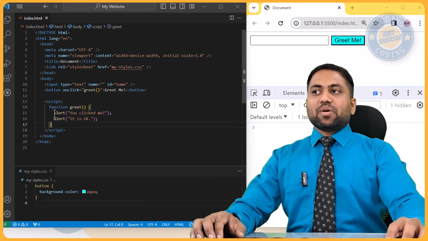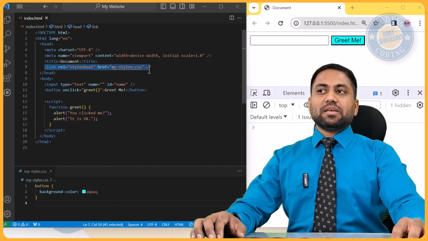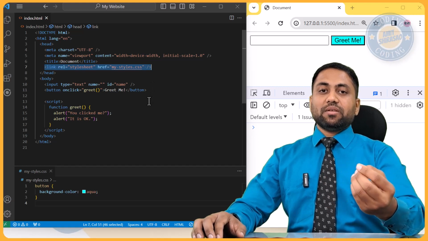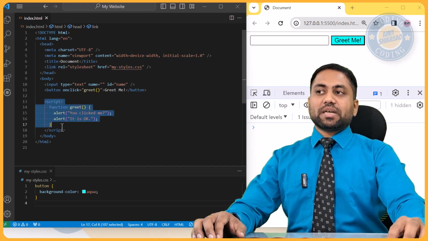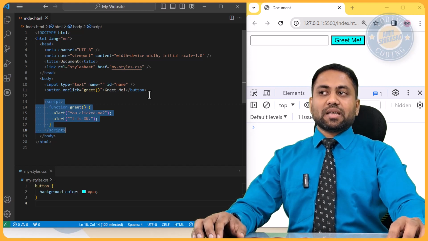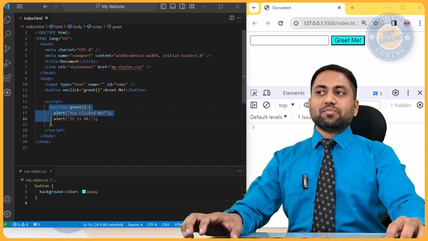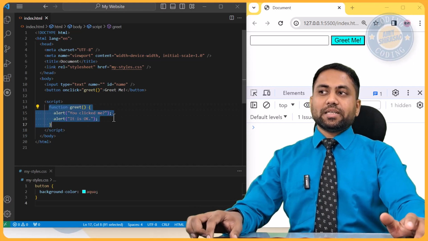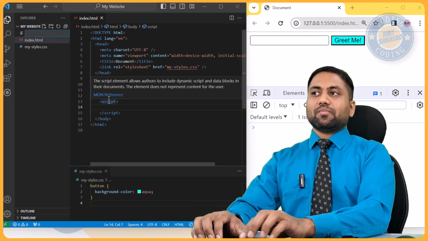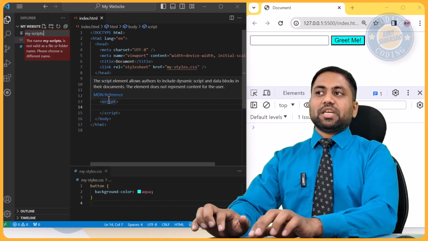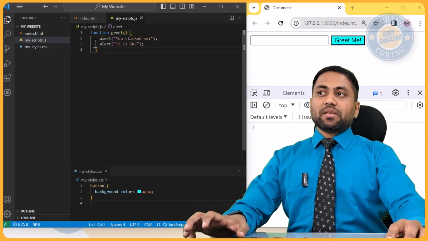Okay, now just like style sheets can be written in a separate file which can be included later on, I can also move this entire script into some other file, and then I can include that file over here. So the way to do it is just copy or cut whatever is written between the script tags, create another file, let us say my scripts.js. Now there's a JavaScript file, and here you just paste it.